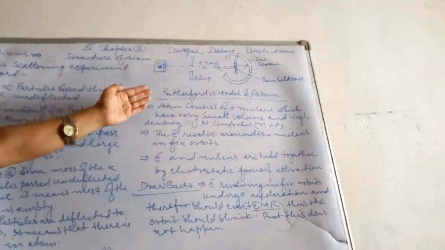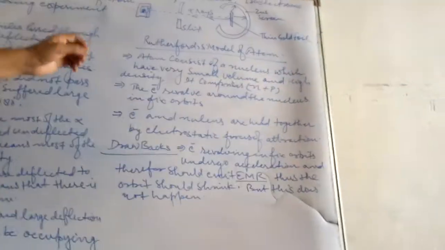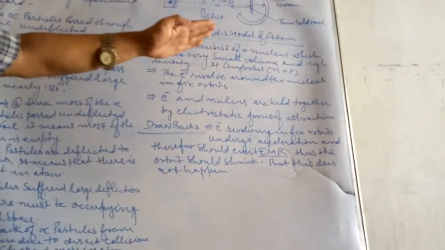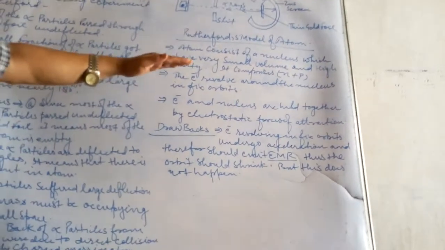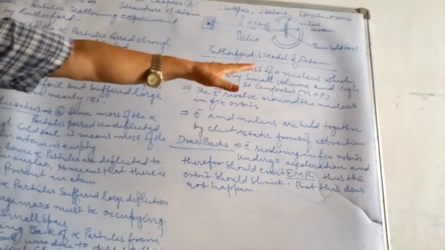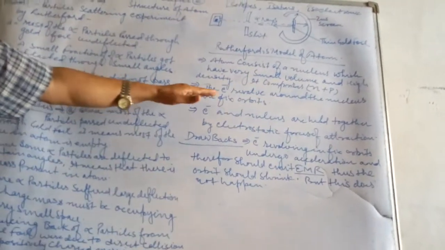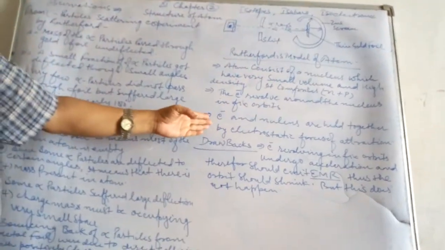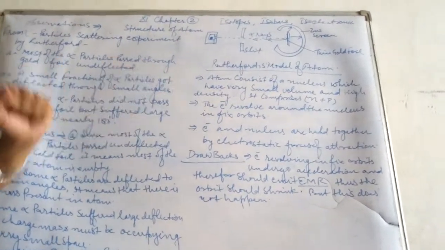Suppose this is asked, we mention Rutherford's atomic model. So according to Lord Rutherford, the atom consists of a nucleus which has very small volume and high density. It comprises of neutron and proton, and electrons revolve around the nucleus in fixed orbits. Electron and nucleus are held together by electrostatic force of attraction.